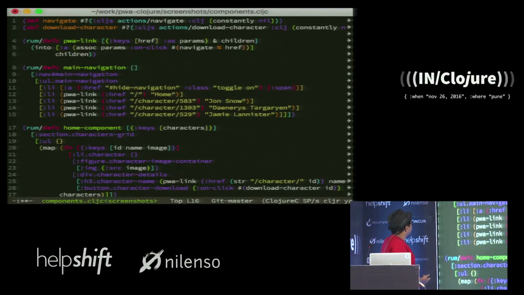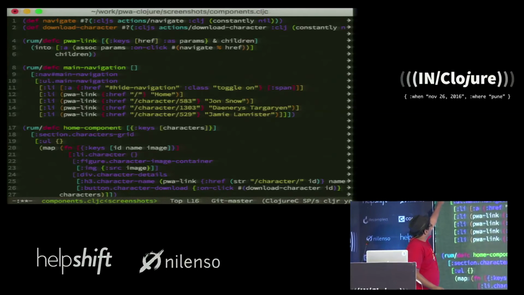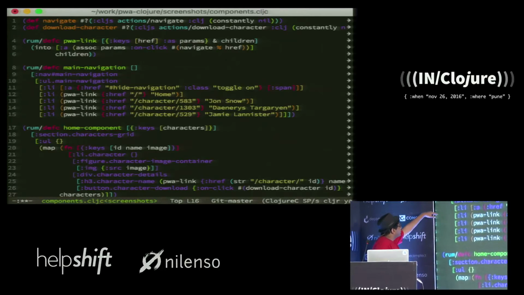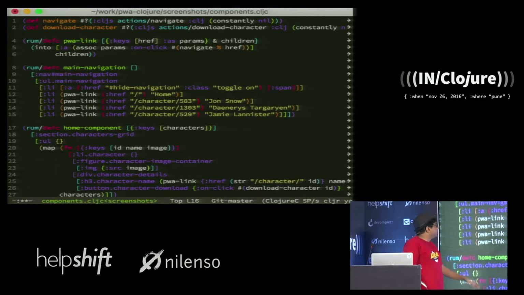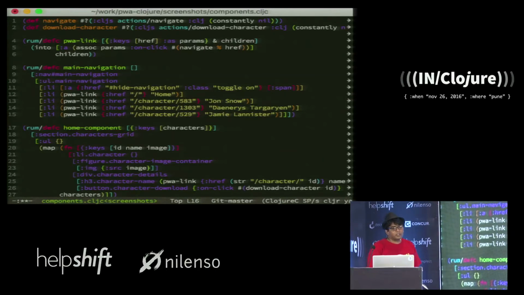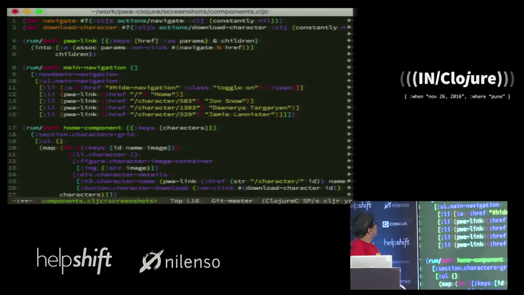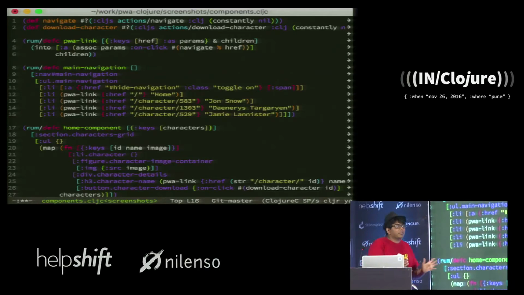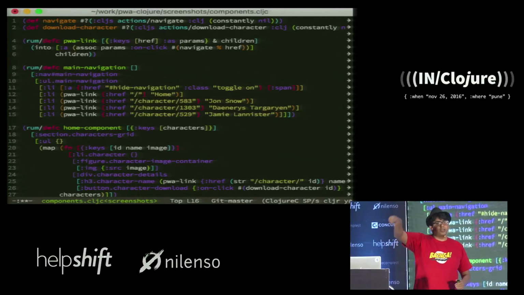The components themselves are pretty simple to understand. You can see that this is the navigation component, the menu that dropped by. You can see this syntax is in essence hiccup syntax. It easily lets you define classes and stuff like that, and your view is defined. The first two lines you can see are where I'm using a reader conditional. What I'm saying is that this def navigate function exists on the client side because when you click a link, it needs to load the new page in JavaScript.